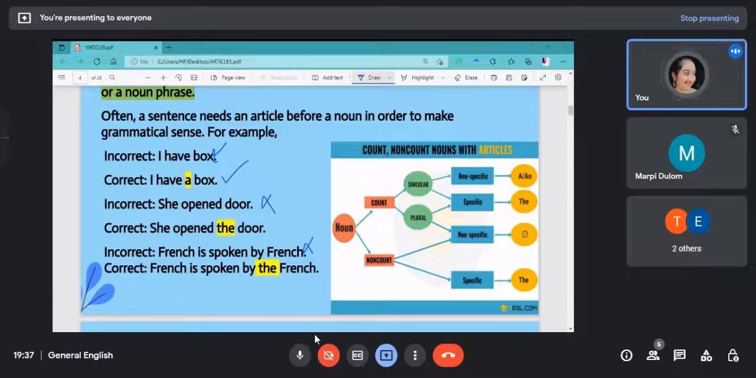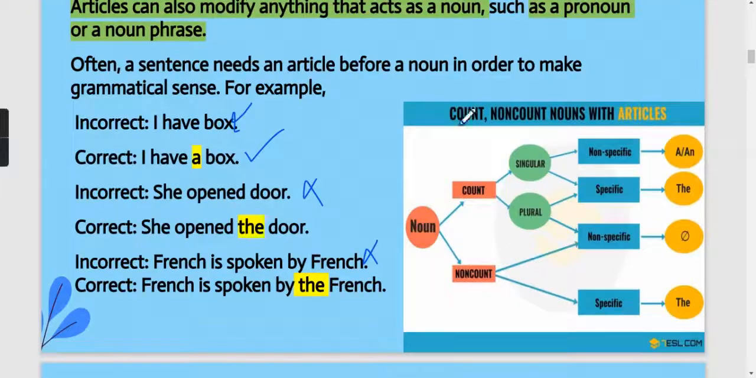So wherever it is necessary, again I will repeat this, you have to put the articles, and unnecessary articles don't try to put because it makes the sentence look very unclear. Here count and non-count nouns, or uncountable nouns, are given with the article. So basically nouns are divided into two categories, countable and uncountable or non-count. Then again countable nouns are singular and plural.